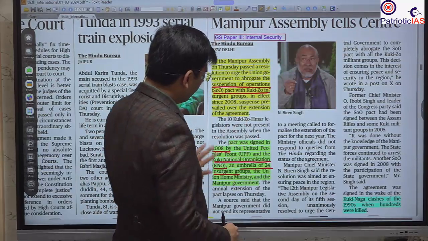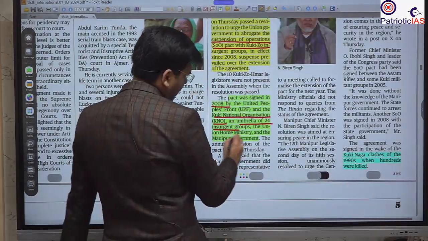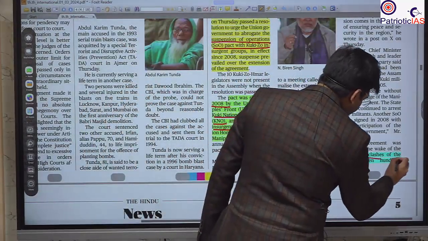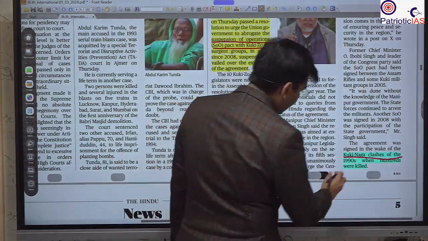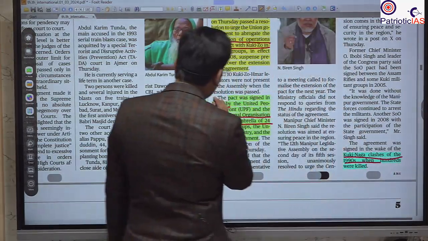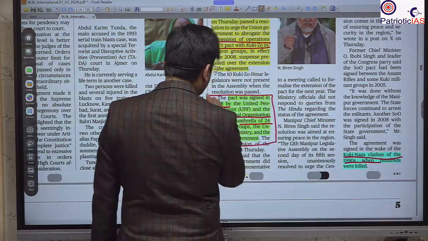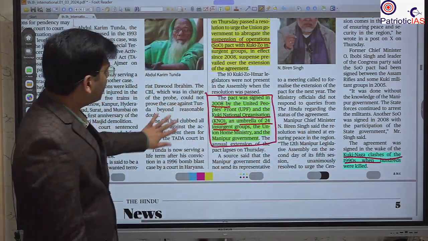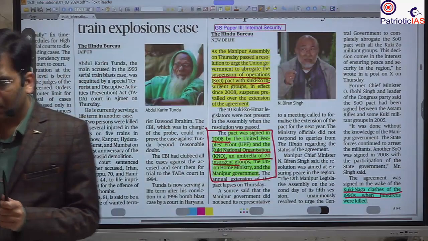Okay, and this agreement was finalized after the huge Kuki-Naga clash of the 1990s, and then this pact was signed so that we can reduce this violence. And yes, after that there was a reduction in this violence.